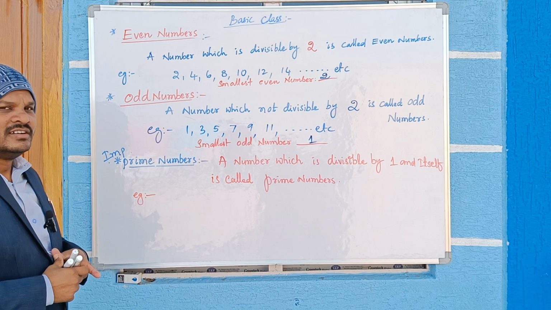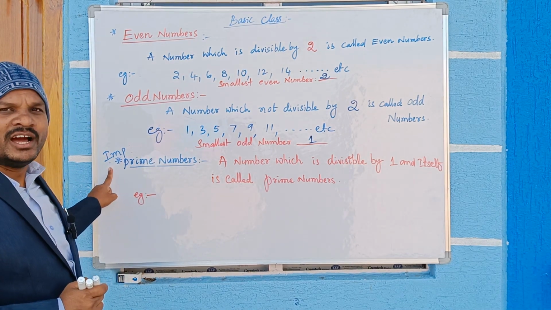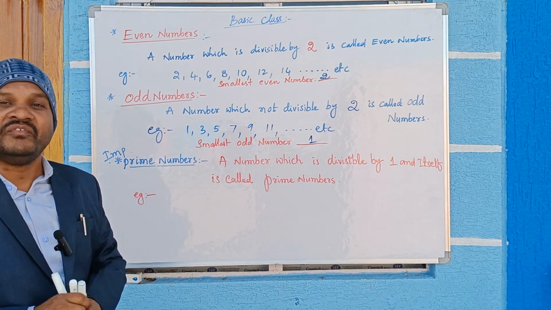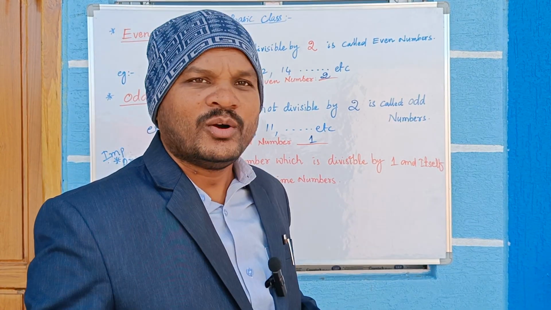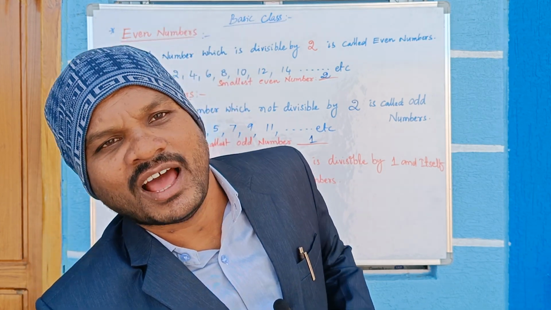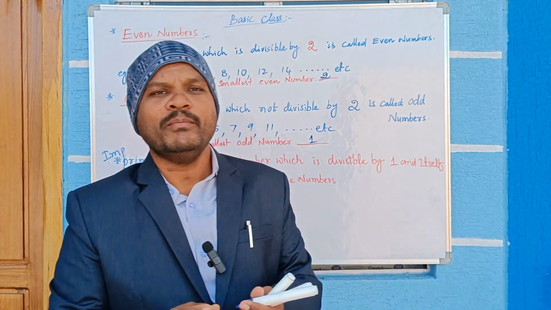Okay, next, here I gave some important marks also. See there, IMP. Prime numbers, very important. Many competitive examinations will ask about prime numbers.